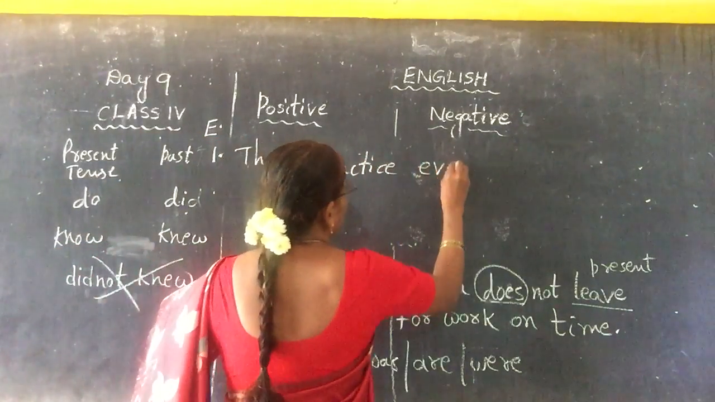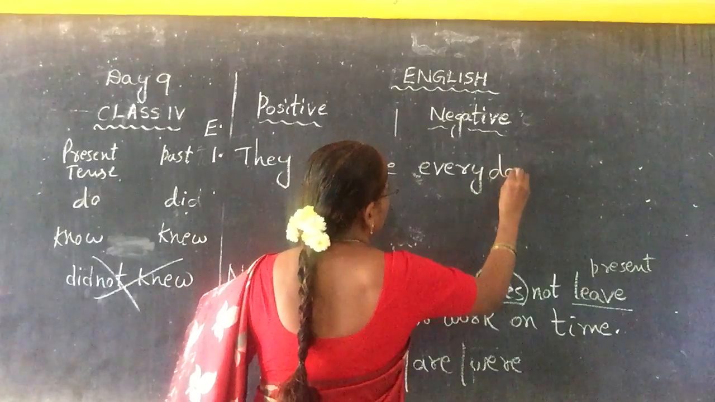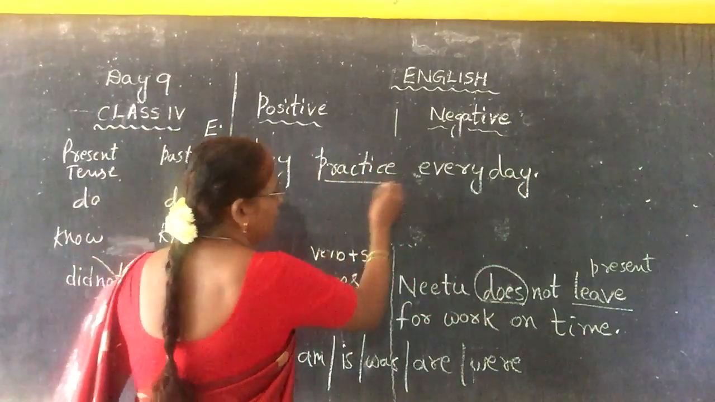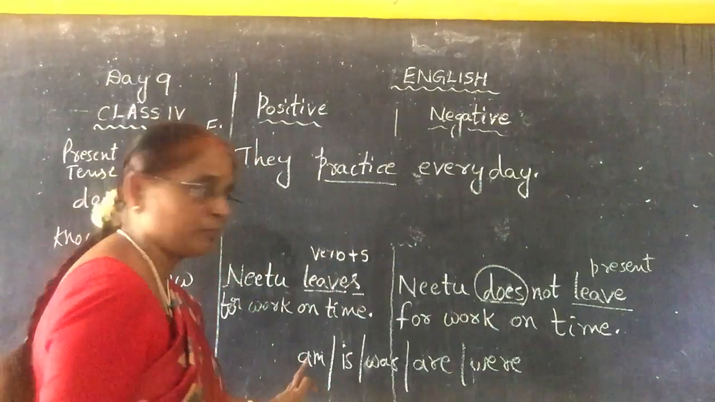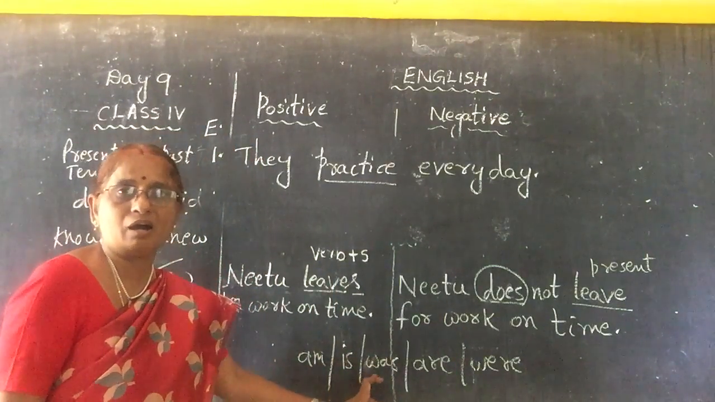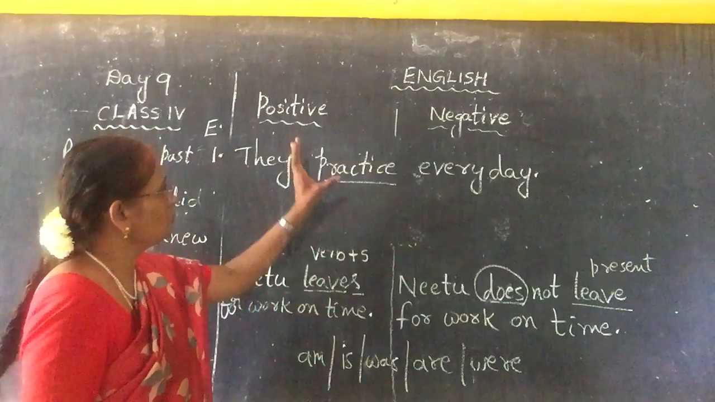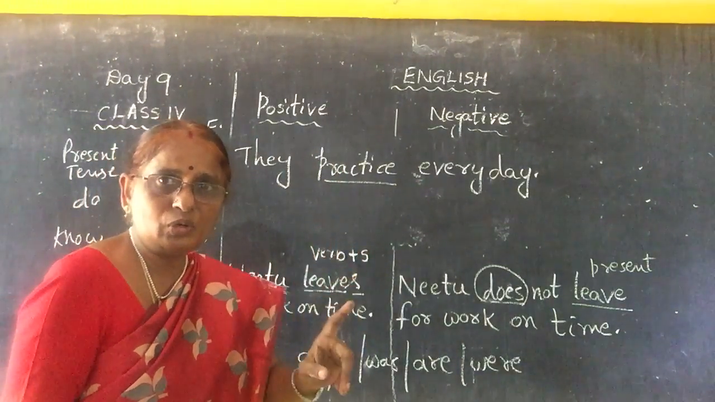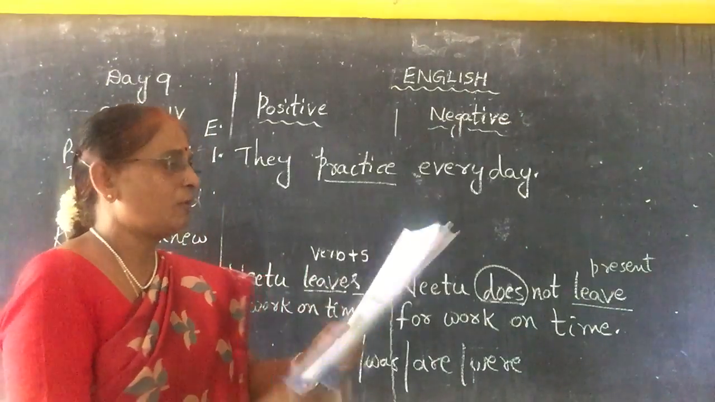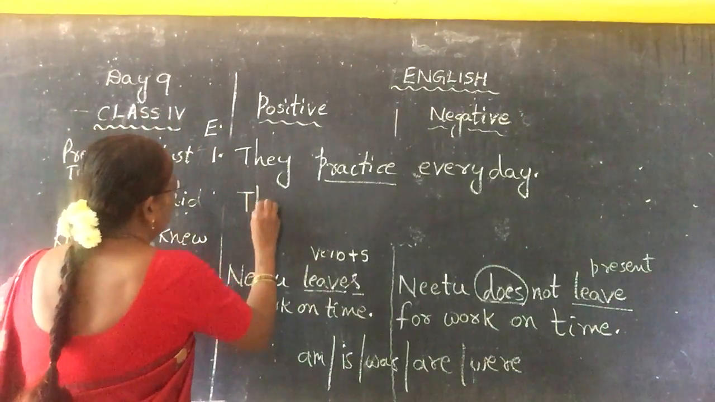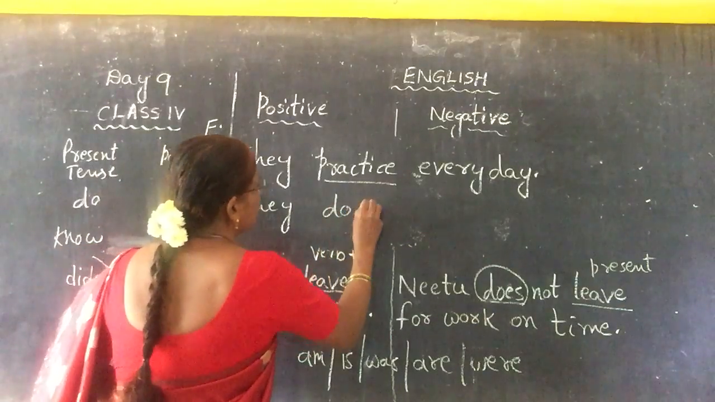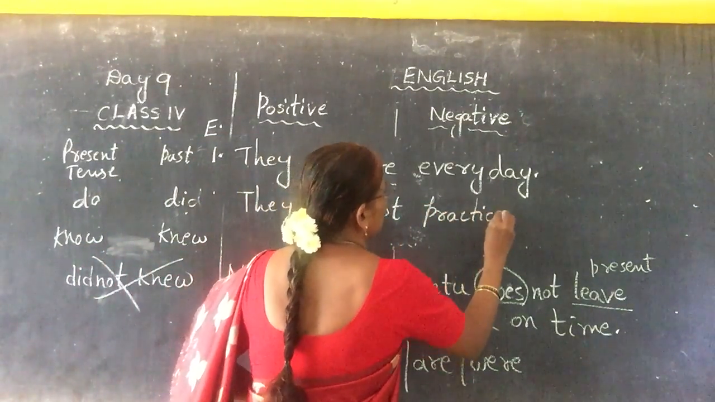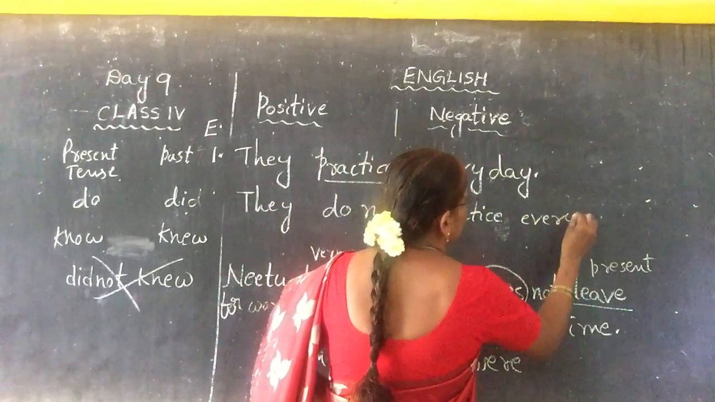Every day means what, children? Daily, regularly. Okay. Practice is the main verb. There is no helping verb of am or is or are or were or was. So there is only one verb. For this type of sentence we have to use do, did, does. Now what is the answer, children? They do not practice every day.